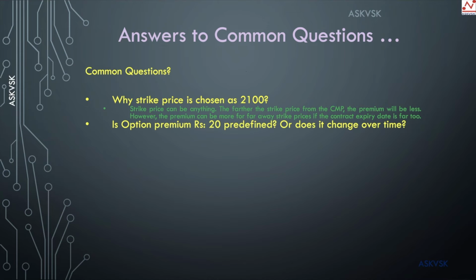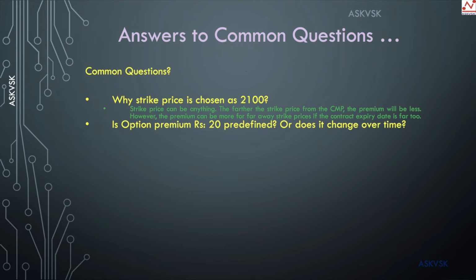So today it is rupees 20, although the current market price of the Reliance share is 2000. Since you have 30 more days approximately for giving the Reliance share a chance to reach 2100, you are ready to pay 20 rupees. But suppose you only have 3 days left in this month, would you be willing to pay rupees 20 still if the current market price is 2000?